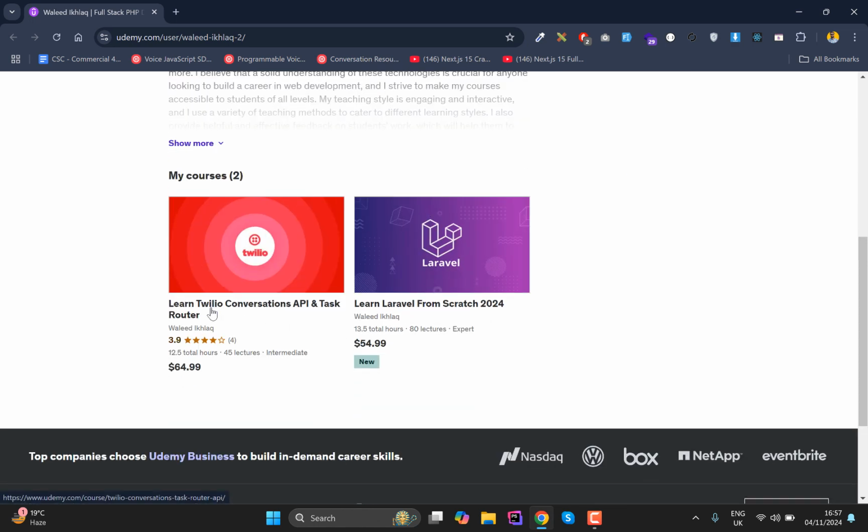The first course is related to Twilio. If you want to learn how you can integrate the Twilio Conversations API, how you can integrate WhatsApp, how you can integrate Facebook, and how you can do web messaging by just using the Twilio Conversations API, this course is for you. You will also learn how you can create a chat-based contact center.